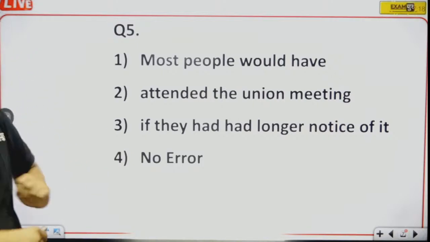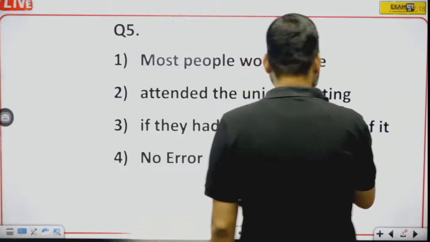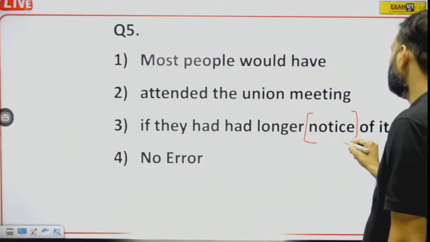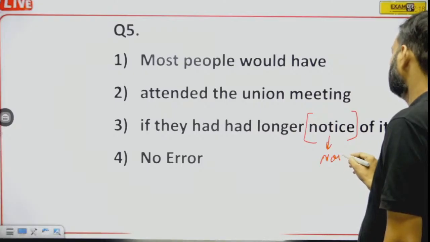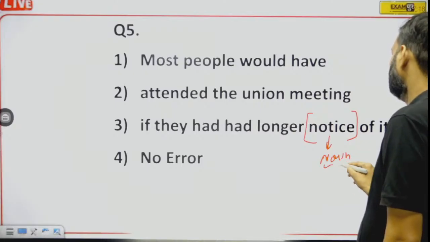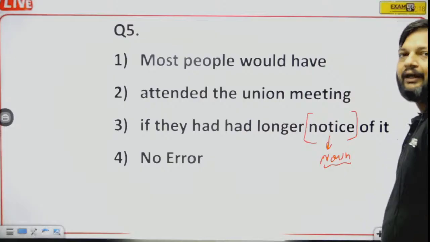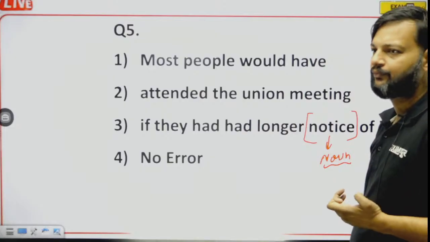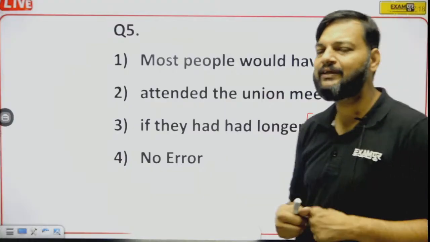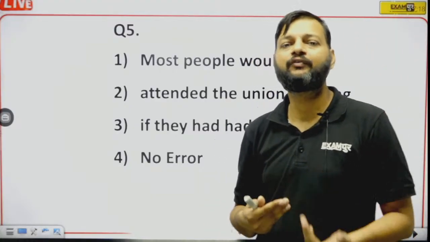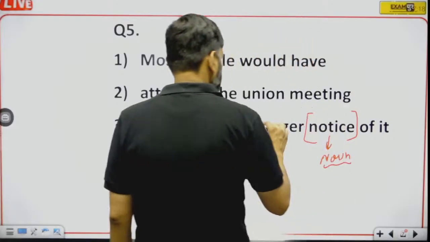In this sentence, see, notice is a noun. Notice is a noun, and that too a countable noun. And if notice is a countable noun, it cannot be used without article.